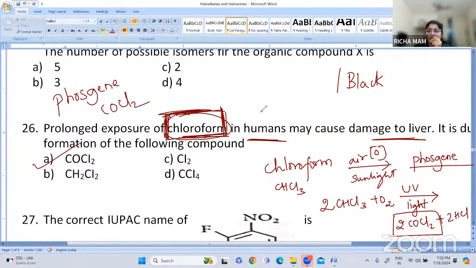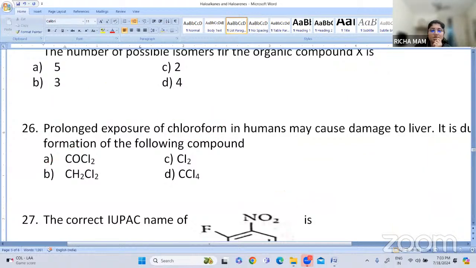So I've written the reaction here: 2CHCl3 plus O2 in the presence of UV light forms COCl2 plus HCl. Okay. Understood? Is it clear? So option number A. What is the answer? Option number A. Let us go for the next one.